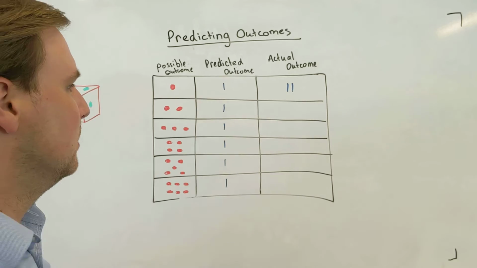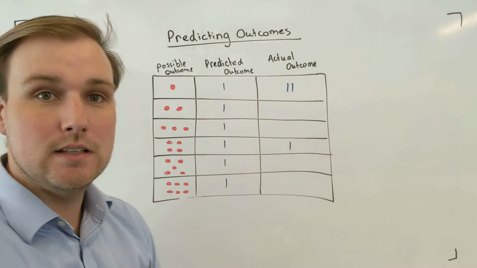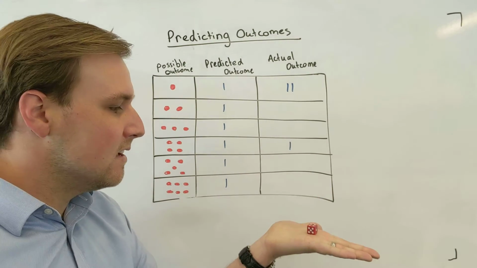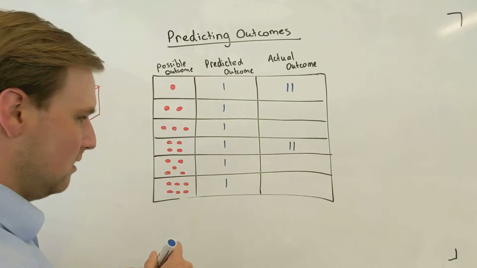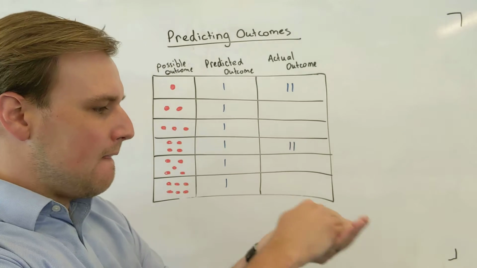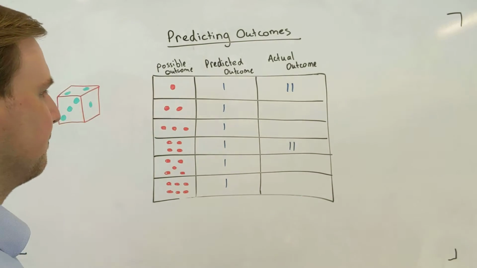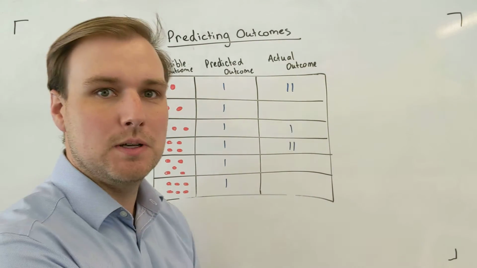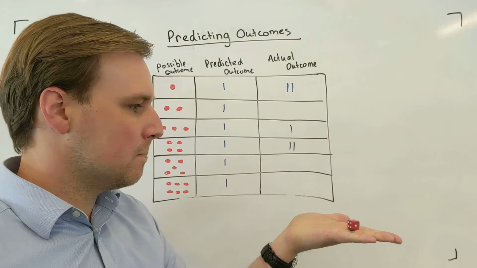A 4. That's 3 dice rolls. A 4 again. How funny is that? Did we predict that? Not at all. A 3. That's 5 dice rolls I can see, so 1 more. A 2.